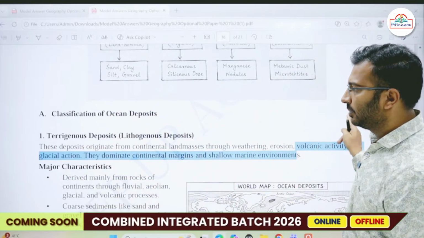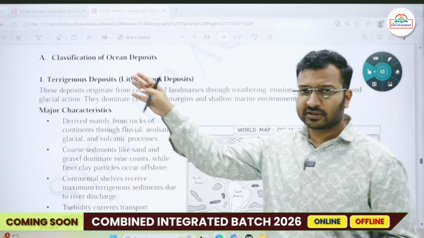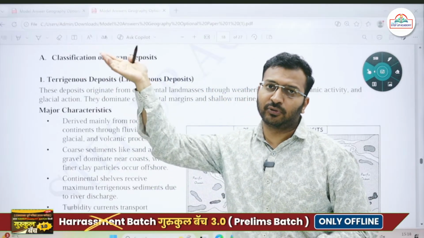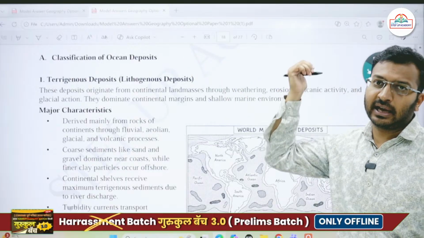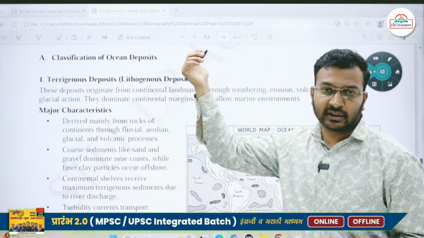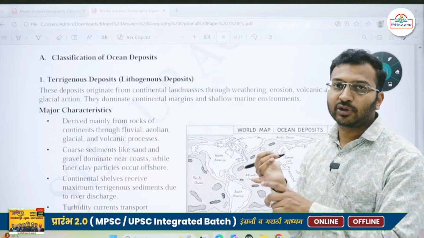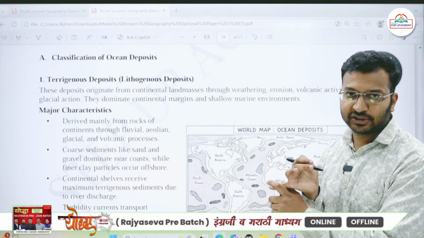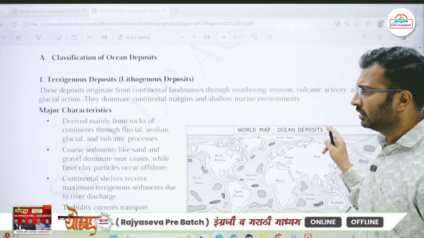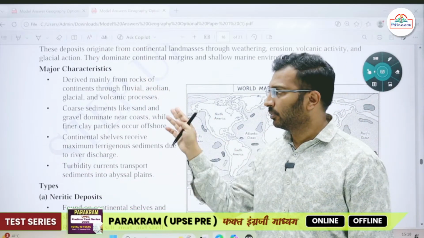Then terrigenous deposit, write a brief about this. Terrigenous deposits are moving towards the oceans. They are getting added to the oceans by the process of weathering and erosion. Rivers are carrying them in, glaciers are carrying them in, winds are carrying them in. So because of different types of erosional activities, glacial, fluvial, aeolian. Major characteristics: they were derived mainly from rocks.